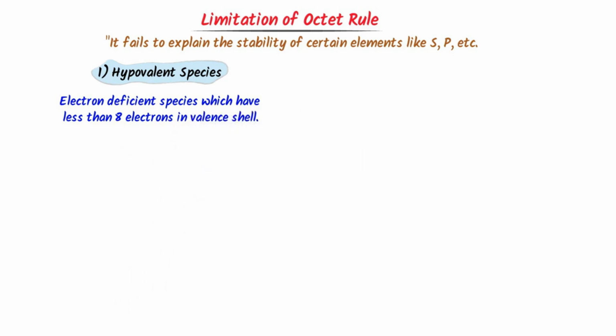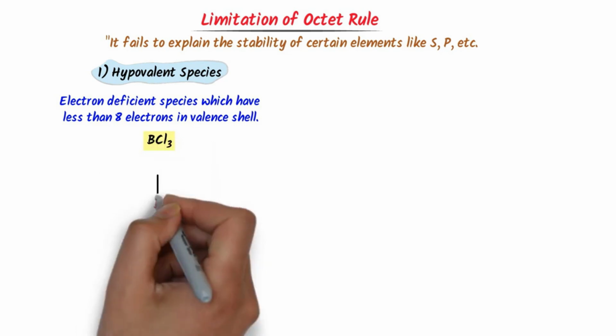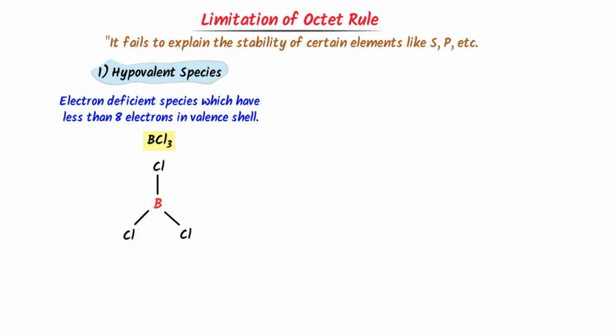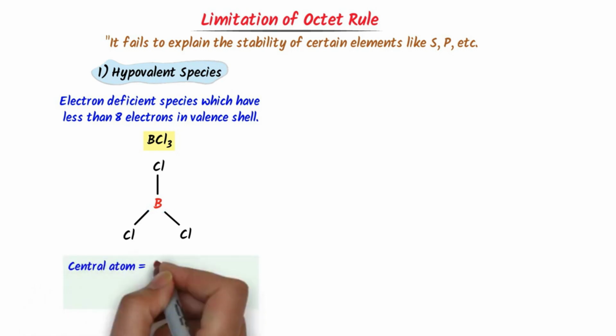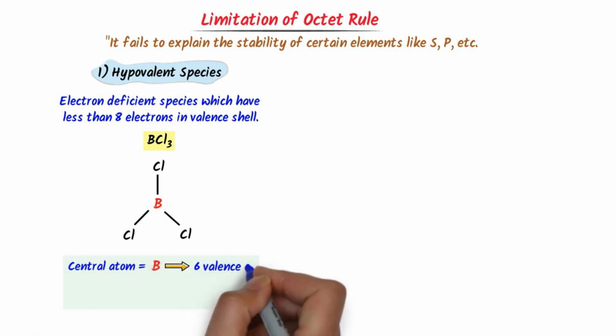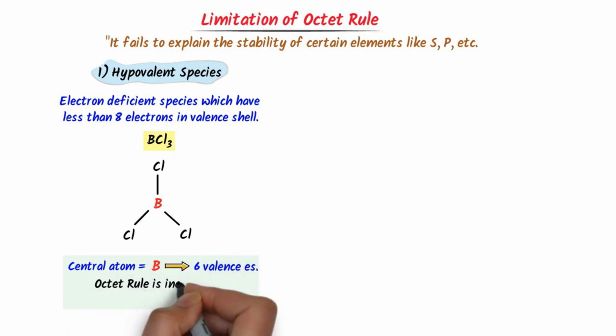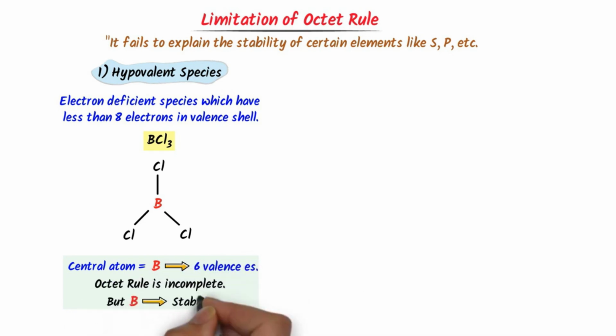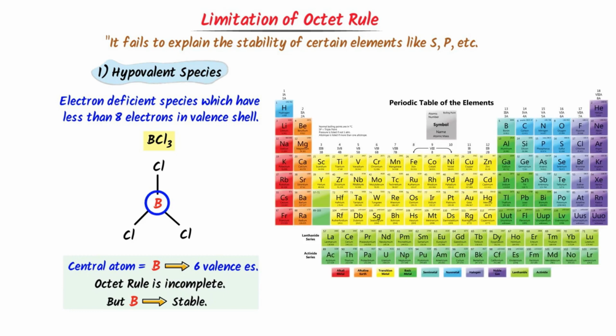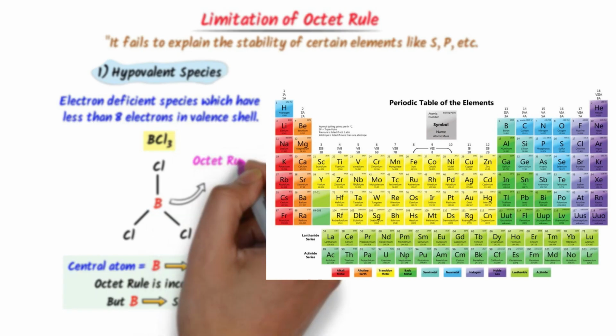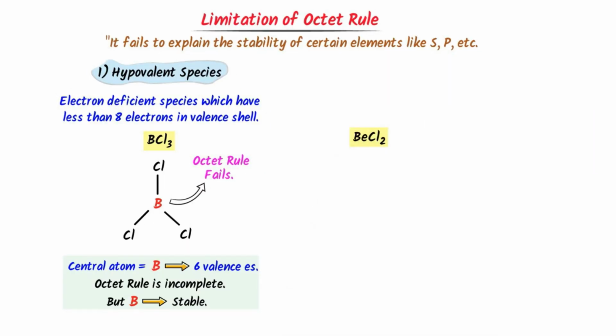For instance, consider boron trifluoride. In this molecule, boron is bonded to 3 fluorine atoms. There is no lone pair of electrons present on boron. We say that the central atom is boron, which has only 6 electrons. Its octet is incomplete, but it is stable. Or we say that boron is an electron deficient species, but it is still stable. Thus, it is the limitation of octet rule.